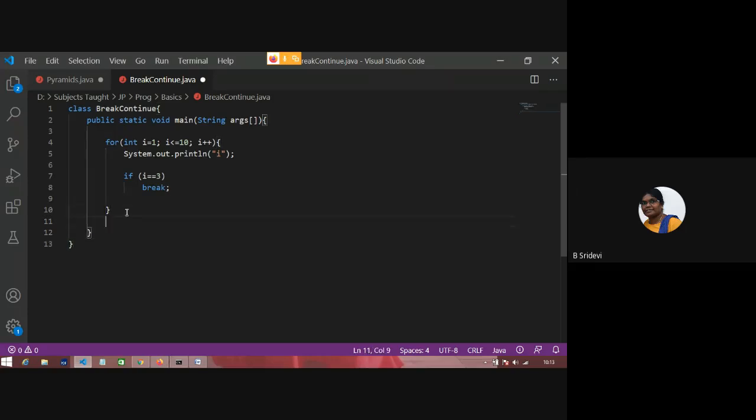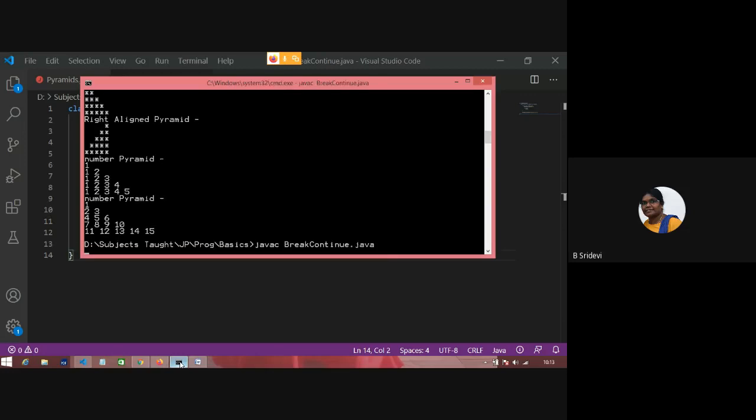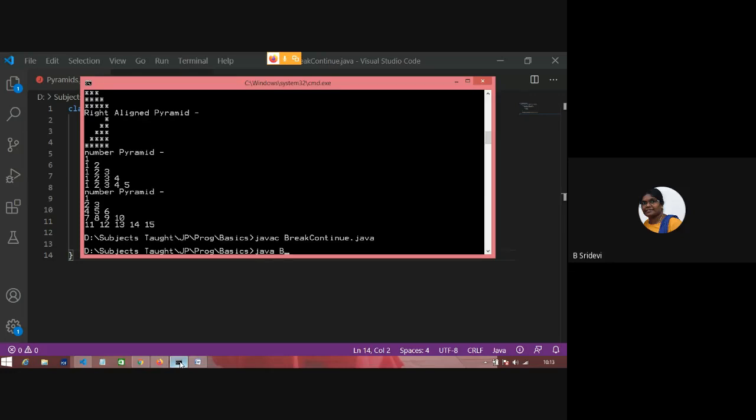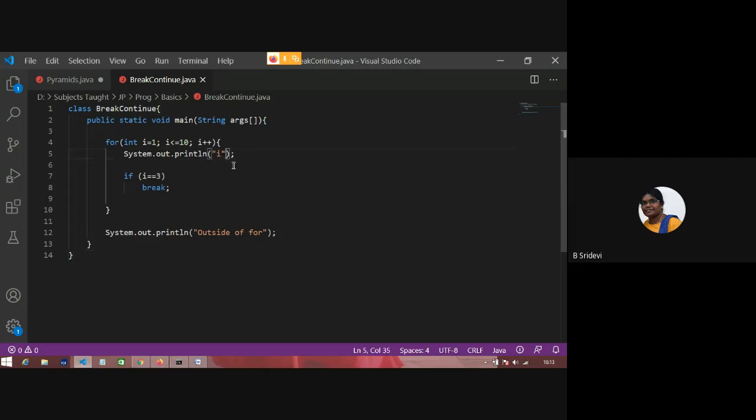Is this clear? And this is one more statement outside of the for. So that is this BreakContinue. Control S. There is a fix in my program. I have to print the value of i, but I have printed i as it is in quotes.